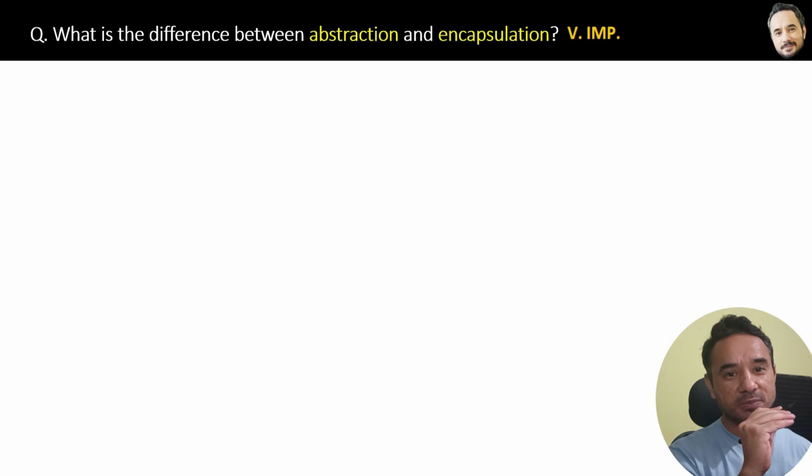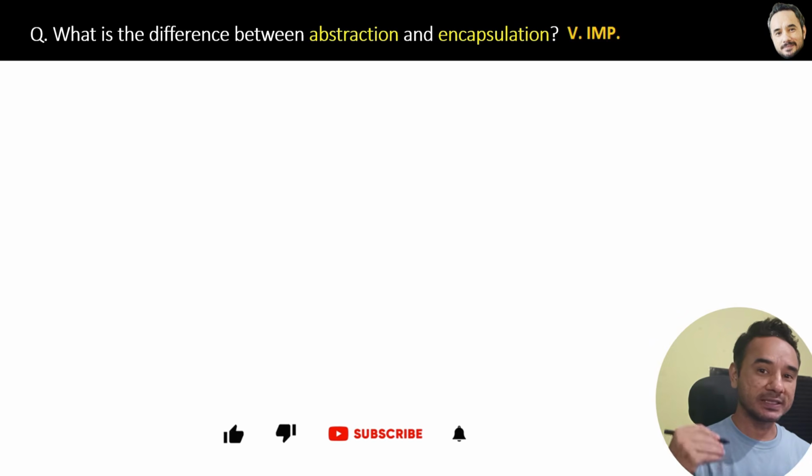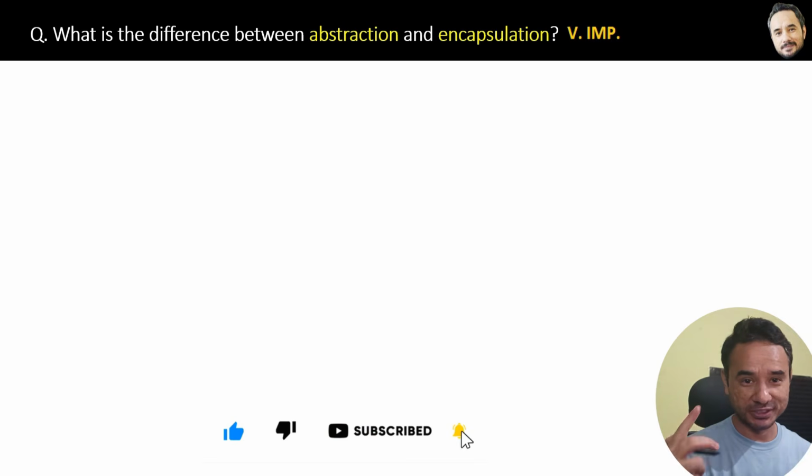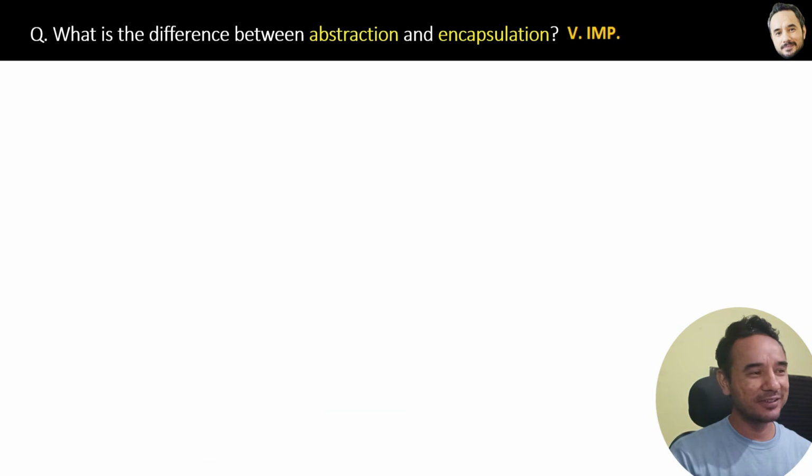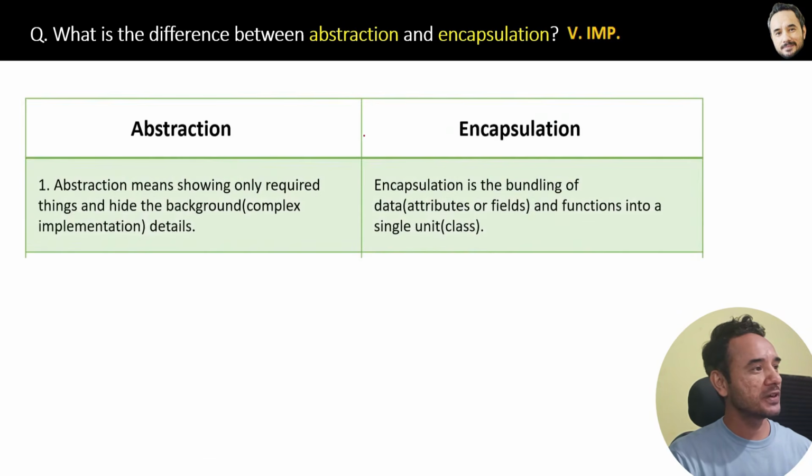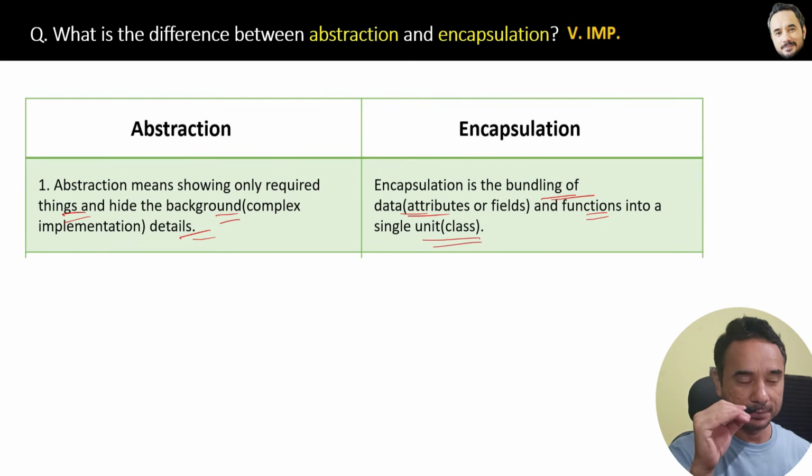What is the difference between abstraction and encapsulation? Most interviewers ask difference questions, because with them they can check your understanding of two concepts. So let's see three differences between them. The first difference is just the definition. Abstraction means showing only required things and hiding the background details, whereas encapsulation means bundling of data and functions into a single unit. So that is the first difference between them.